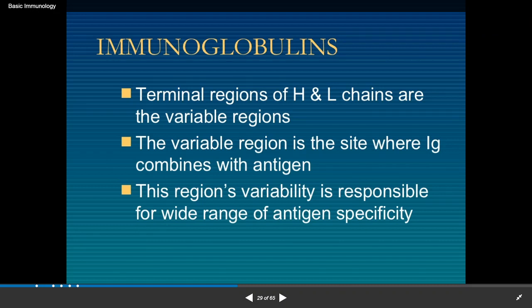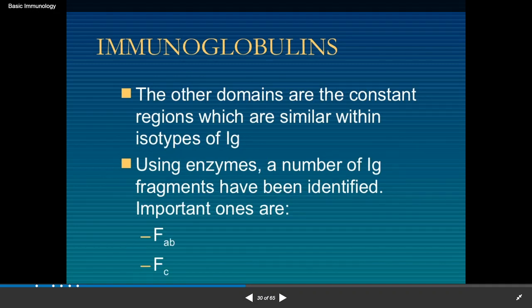So in the variable region, the antigen is recognized by the Ig. This is the most important part of the antibody. This region's variability is responsible for the wide range of antigen specificity. The other domains are constant, which are similar within the isotype.